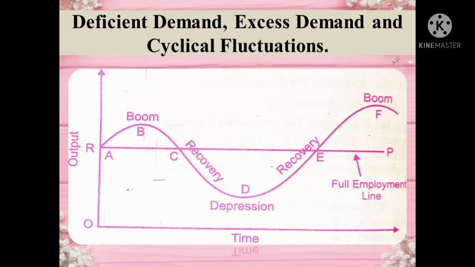So you see here in this figure, the RP line indicates an ideal situation of full employment of resources. Any upward or downward movement shows fluctuation in business activities. This fluctuation, for example boom, recession, depression and recovery, are indicated by the points A, B, C, D, E and F on the curve, which is moving in a cyclical manner. So there are upward swings and downward swings in business. Every prosperity is followed by a slump and vice versa, and this is called a business cycle.